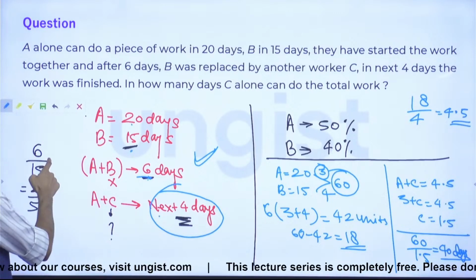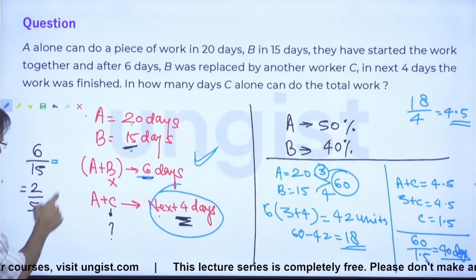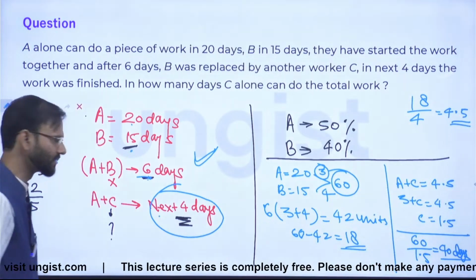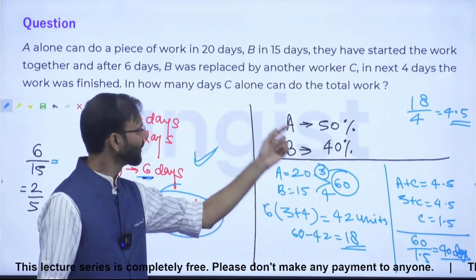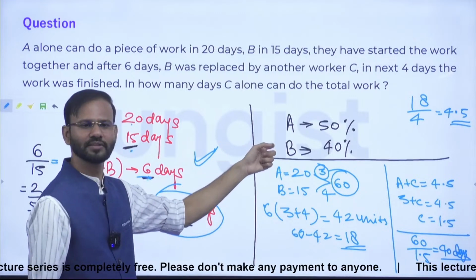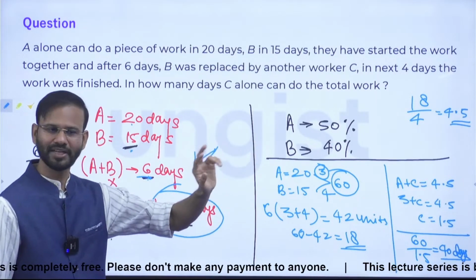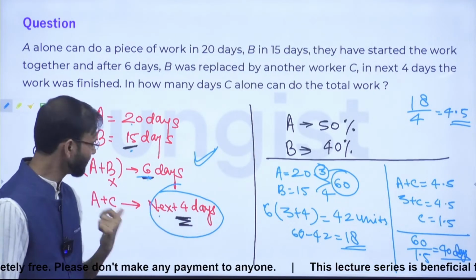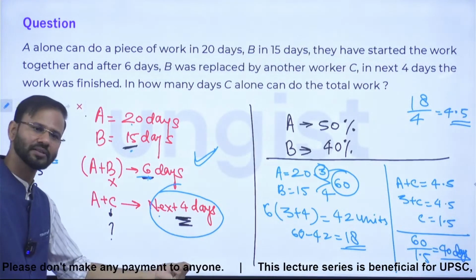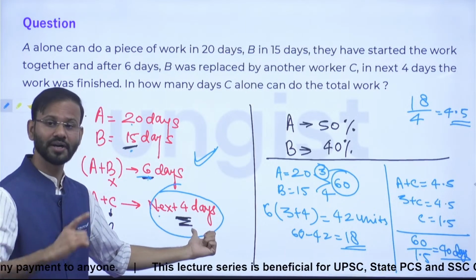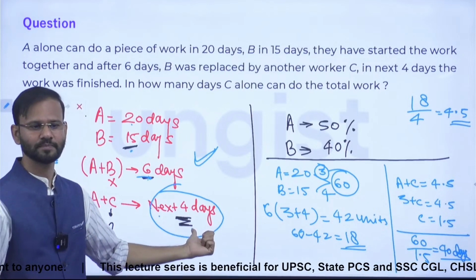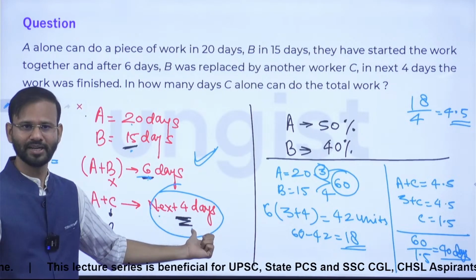So in 6 days he will be doing 6 by 15 of the total work, which is 40%, right? So B will be doing 40% of the total work. So A has done 50, B has done 40. Total 90% work has been done by these two workers. So C must be doing the remaining work, which is 10%. And for that 10% he took 4 days. So for 100% he will be taking 40 days. Right? Everybody, is it clear?